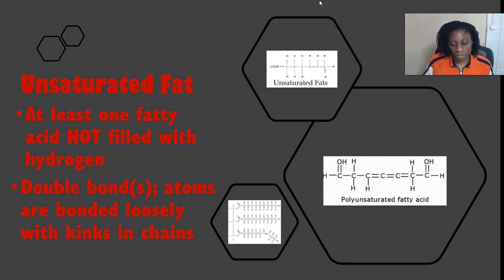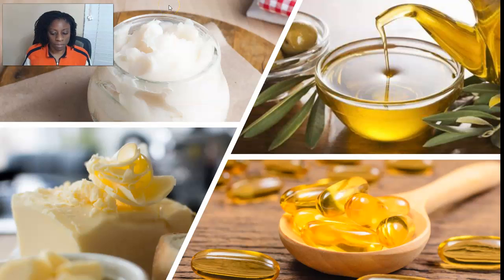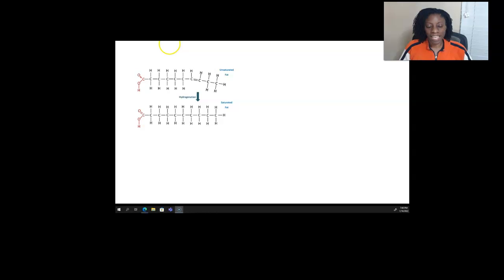So let's go back to the unsaturated fats though. That kink in their structure makes their bonds easier to break, meaning that they're going to have lower melting points than saturated fats. Most plant oils, except for coconut oil, are unsaturated. This means that it takes less energy for us to break down unsaturated fats that we take into our body.